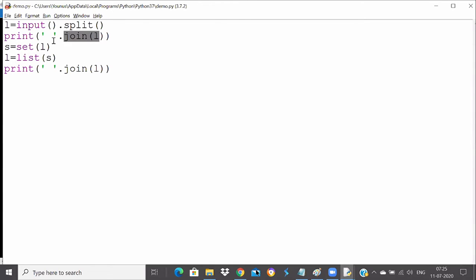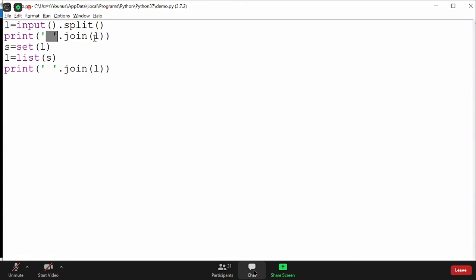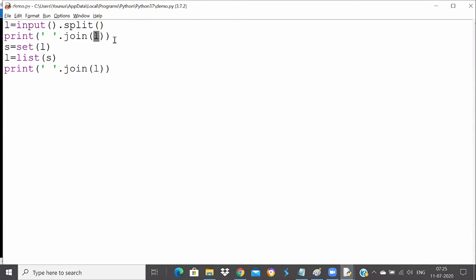Here I use the join method on a string, and I just convert it into a list, because the output looks very odd, like it's printing as a list. I don't want it to be printed as a list. I want it to be printed as it is. So based on your requirement, you will be using the methods. So thank you, Abhi.